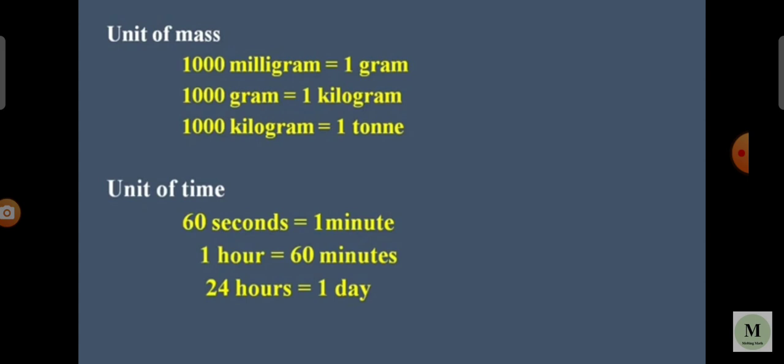Now we see the units of mass. 1000 milligrams equals 1 gram. 1000 grams equals 1 kilogram. 1000 kilograms equals 1 ton.